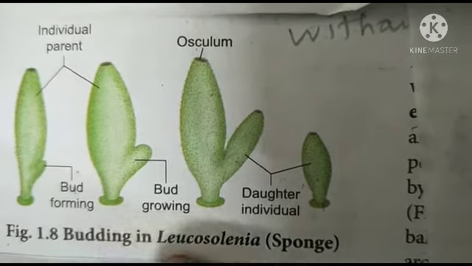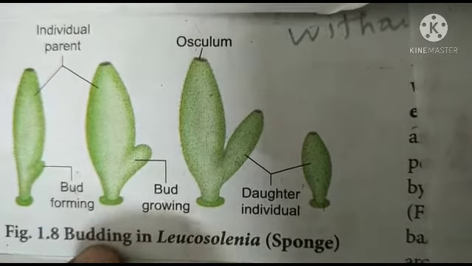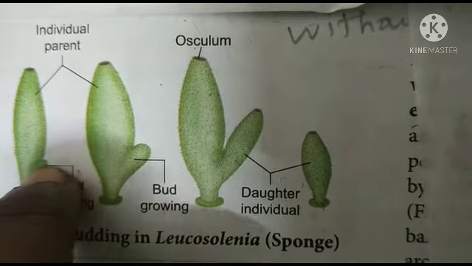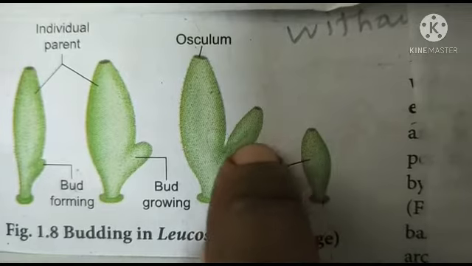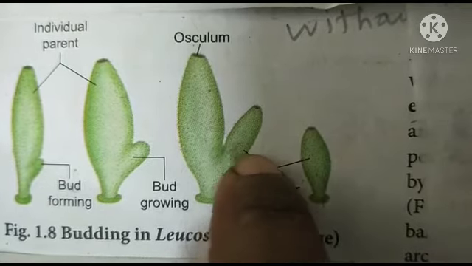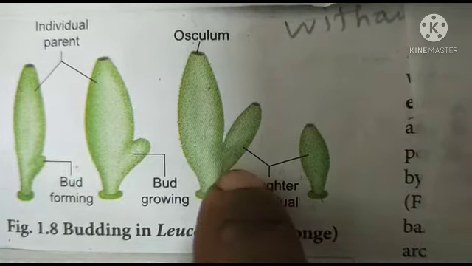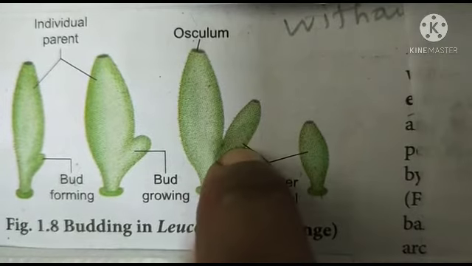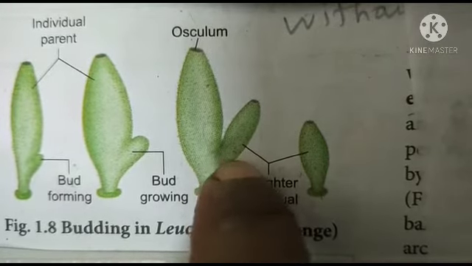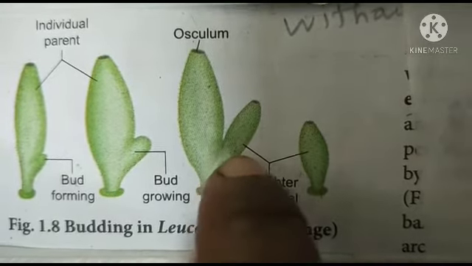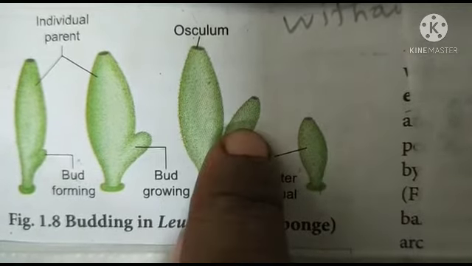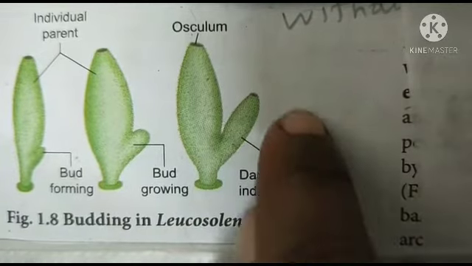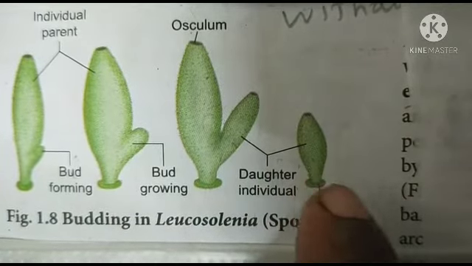Next, we are going to learn about budding. In budding, the parental body produces one or more buds which grow into the young ones. For example, sponges. In sponges, a small constriction is formed nearby the bud. With the help of the constriction, these buds are detached from their parental body and grow as the young sponges.